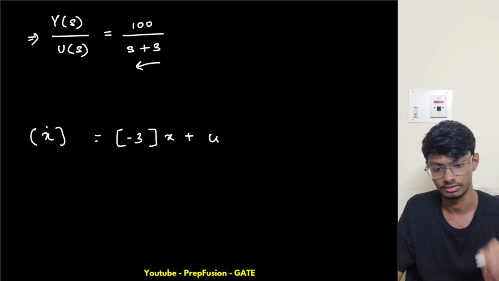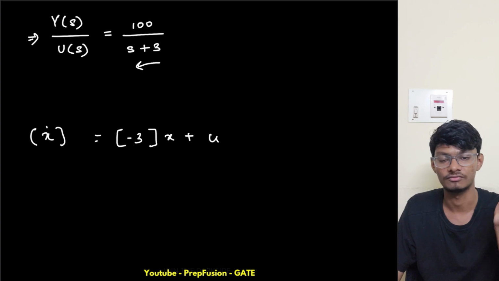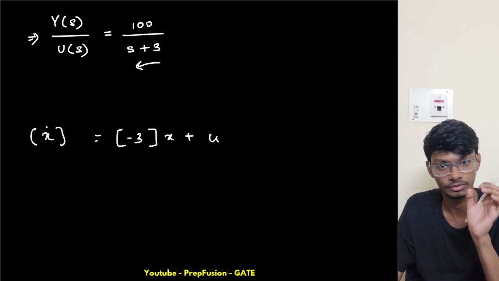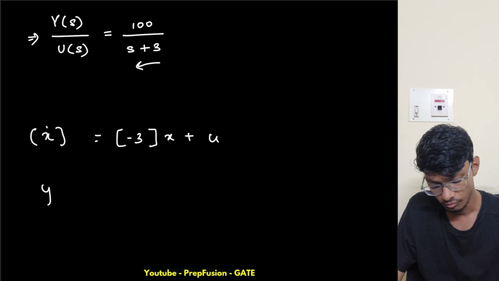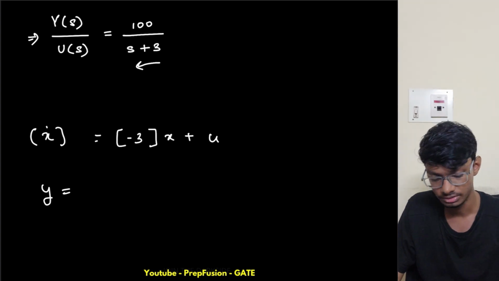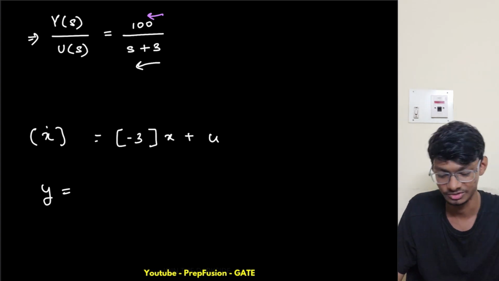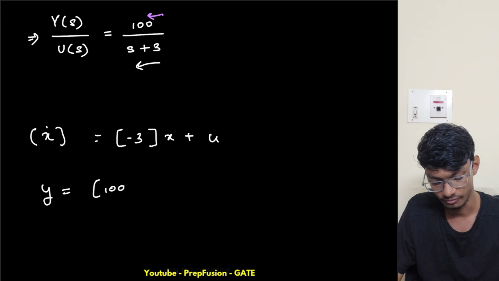Because this is a controllable system, we're converting into controllable canonical form. You can also remember that it has to have at least some component of u for it to be controllable, as we have only one state variable. Now y will be the upper portion. I have only one element, so it will be 100 only. In the next example we will understand it a bit better.